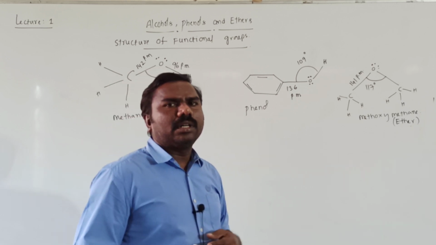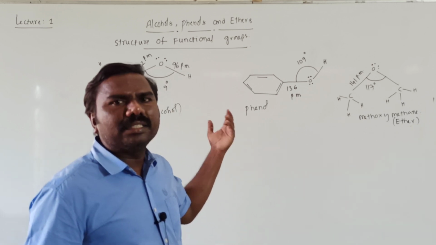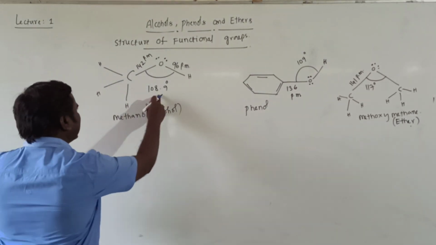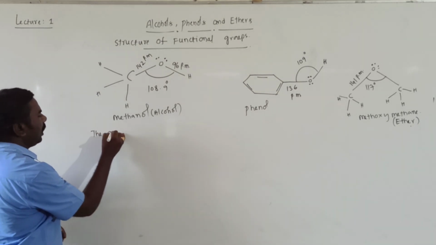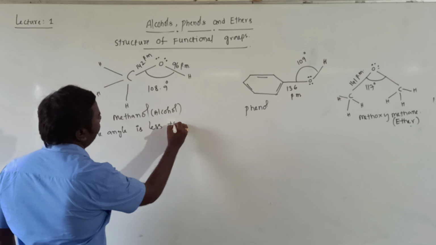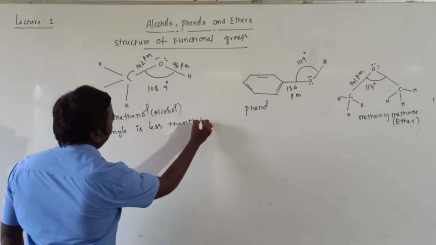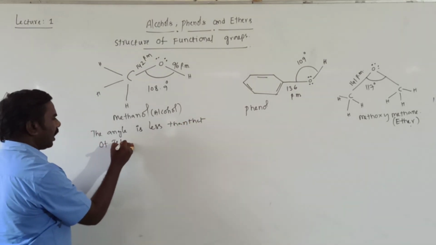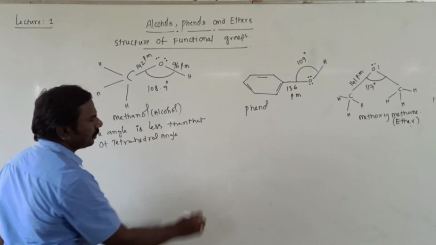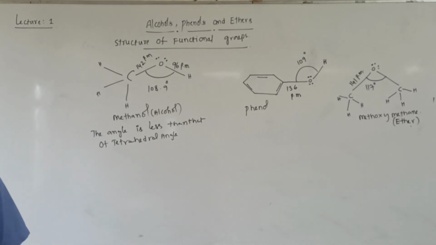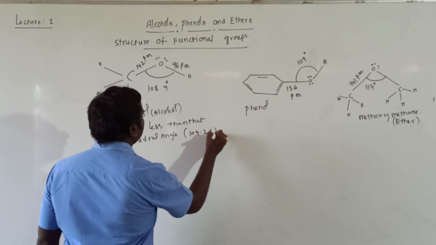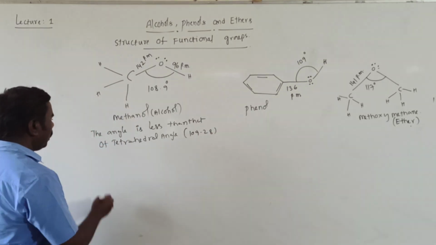The tetrahedral angle is a little higher, 109.28 degrees actually.